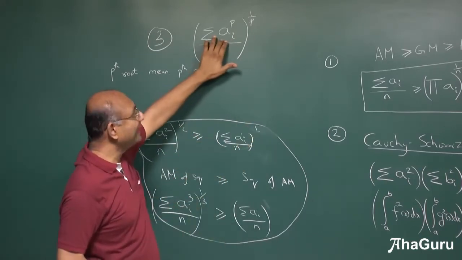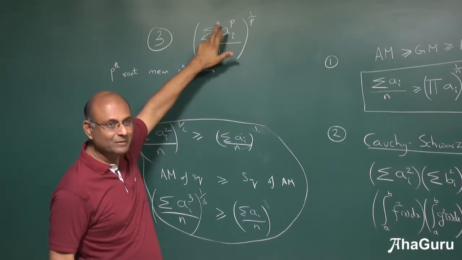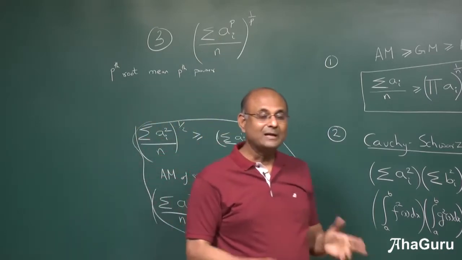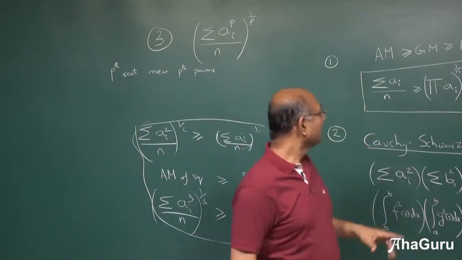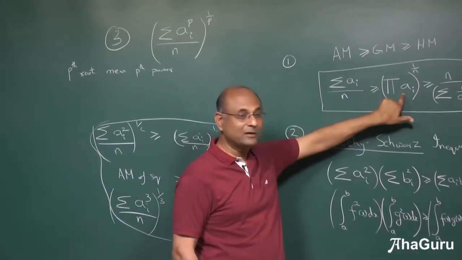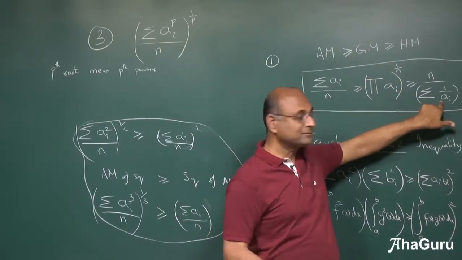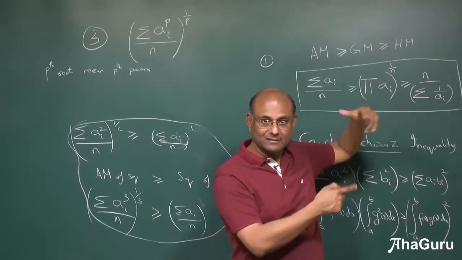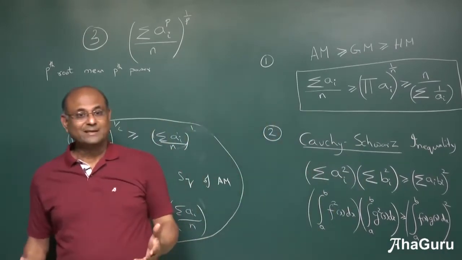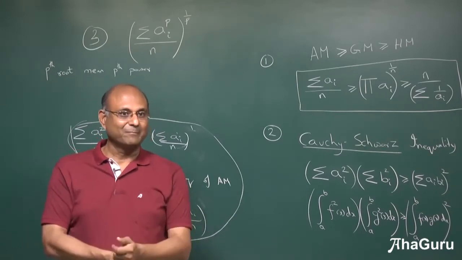By the way, if all the a's were equal, what will happen? You will get n times a power p. So, it will basically cancel out. The mean will be a power p. Power 1 by p will give you back a. Ultimately, the whole purpose of a mean is if every number was equal, the mean better give you back the number, right?